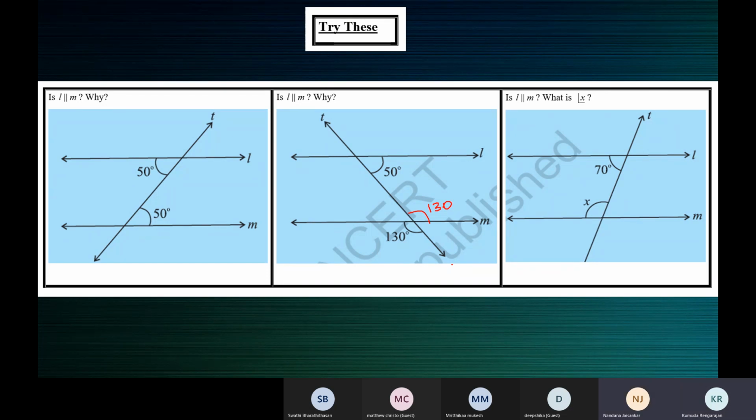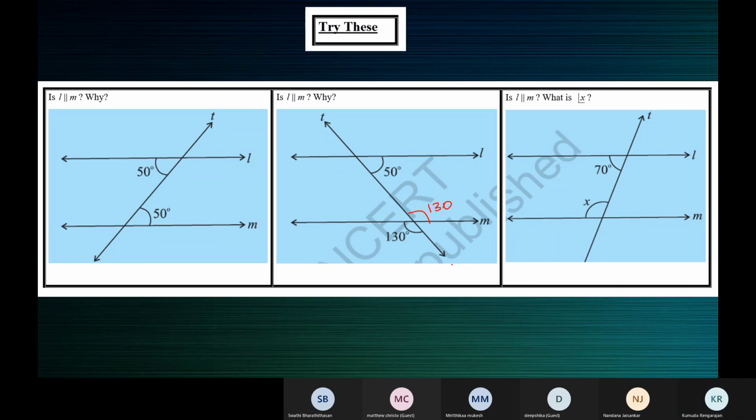A transversal T intersects two lines L and M such that a pair of co-interior angles are supplementary. Therefore, L is parallel to M. Very good. Thank you.